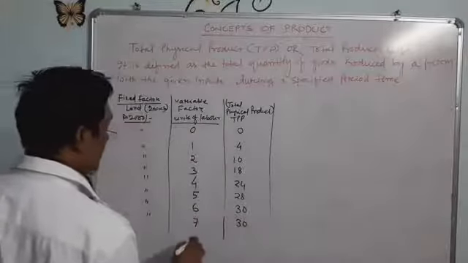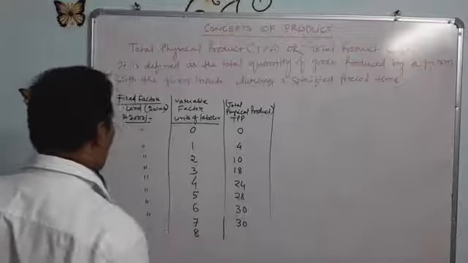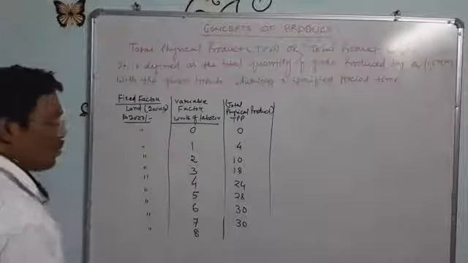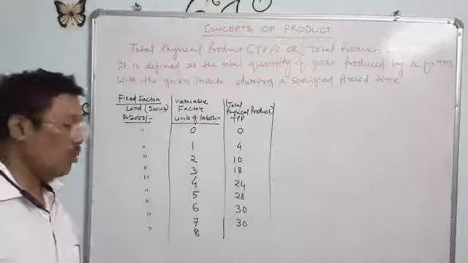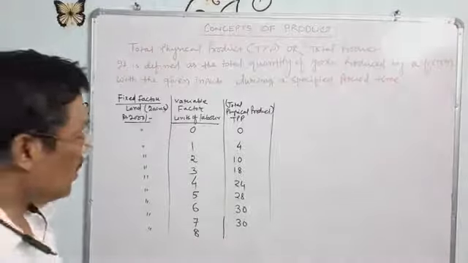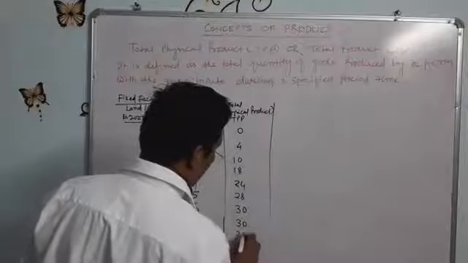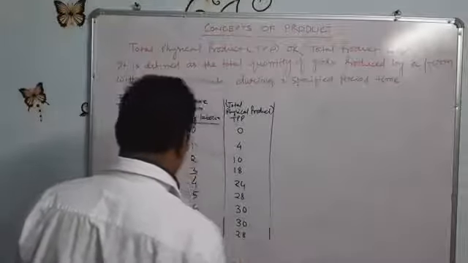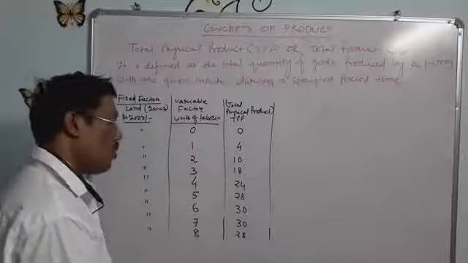And whenever the farmer employs the 8th unit of labor with the fixed factor of 2 acres of land and 2000 rupees, the total product will either increase or decrease. No doubt the total physical product will decrease to 28 from 30. So as more and more labor is employed, the total product goes on decreasing.